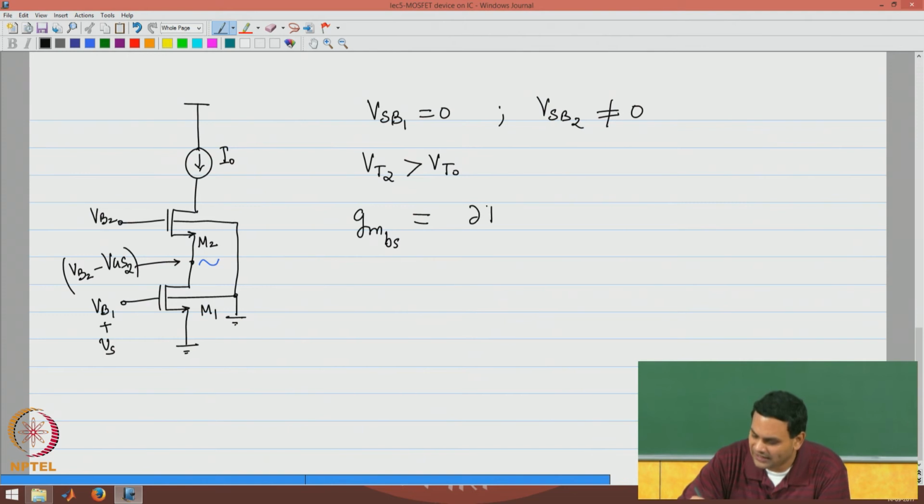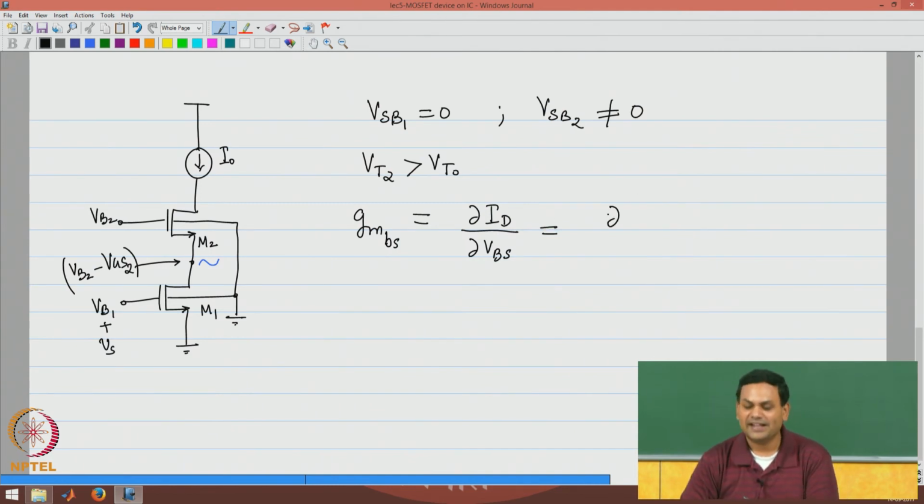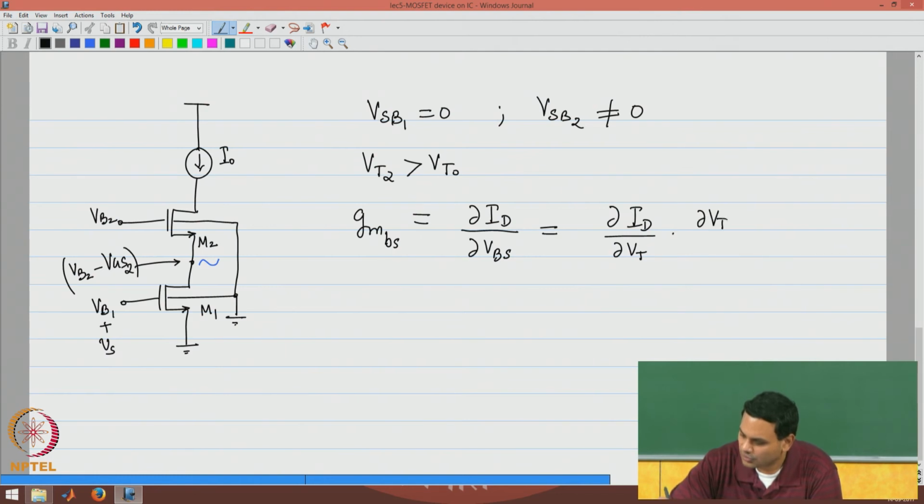I will represent that as GMBS, which is nothing but dou ID over dou VBS. Clearly, the dependence of ID on VBS is through the threshold voltage. So, therefore, this is dou ID over dou VT times dou VT over dou VBS.